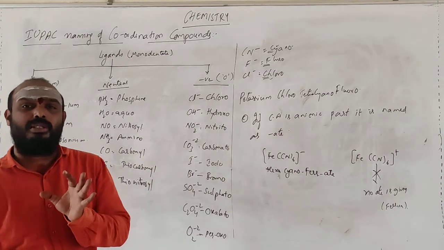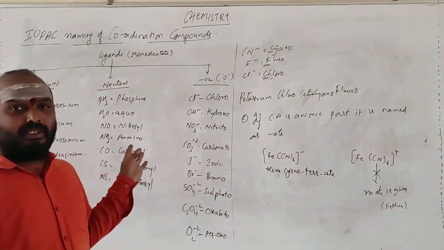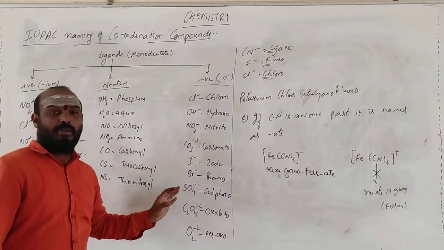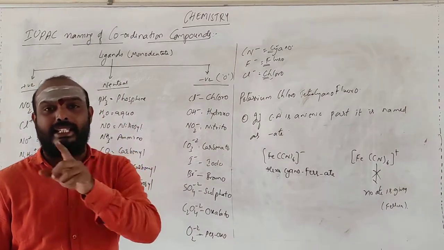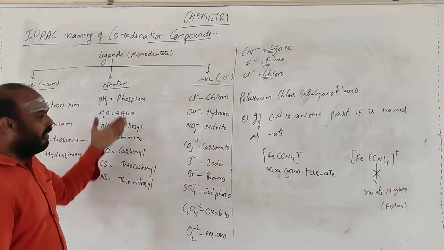These are the things that you should learn by heart; you can't do anything else with this. You should remember them. If it is negative, add O at the end. If it is positive, add EM at the end. If it is neutral, nothing.